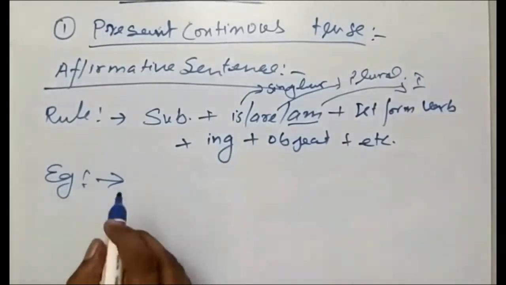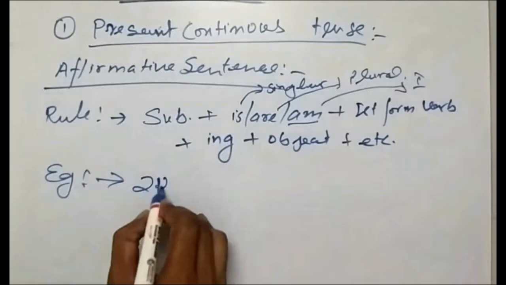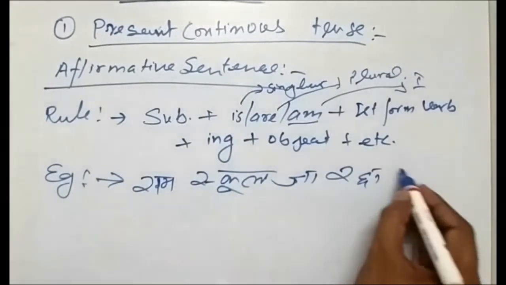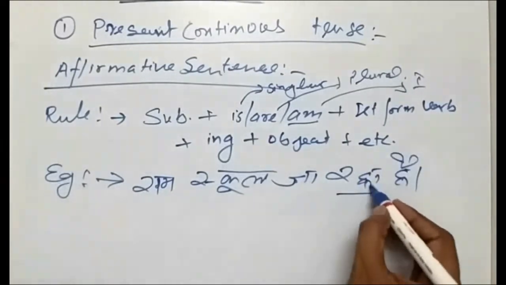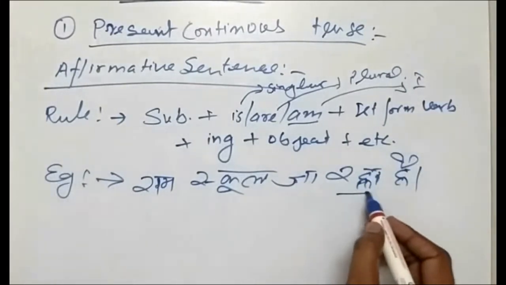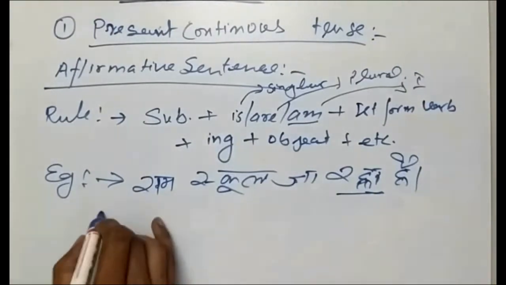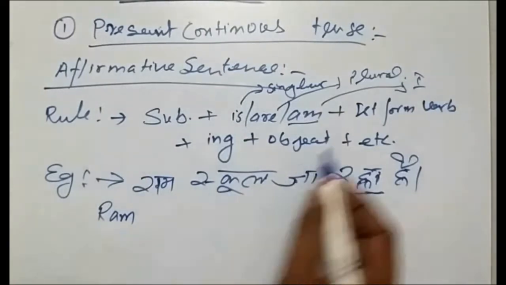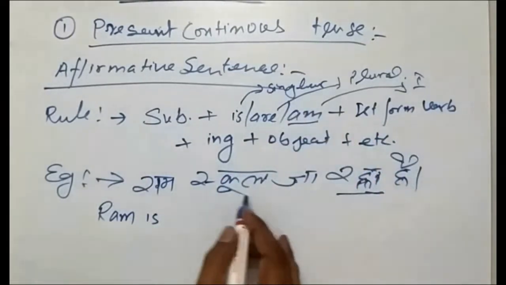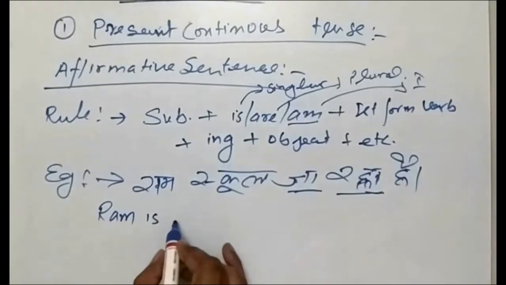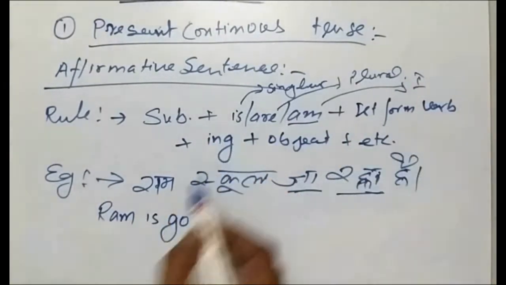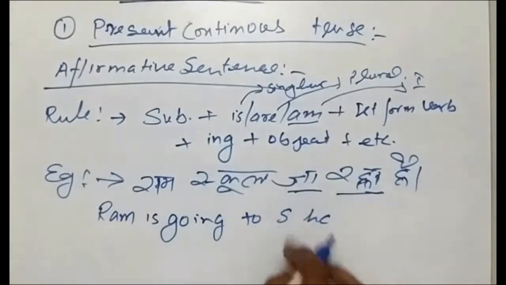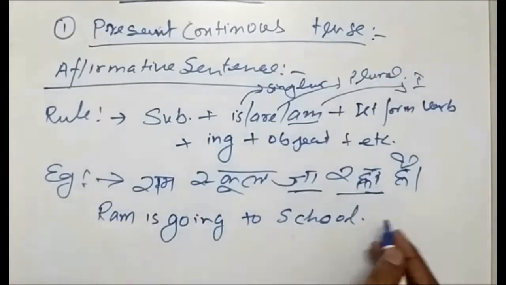So we'll take an example: Ram school जा रहा है. Wherever the words raha hai, rahi hai, rahe hai, etc. are coming, it means the job is on. So we'll take Ram. Ram is a singular subject, so we'll use is. Ram is. The verb action is go, so as I told you, going. Going to where? School. So Ram is going to school.